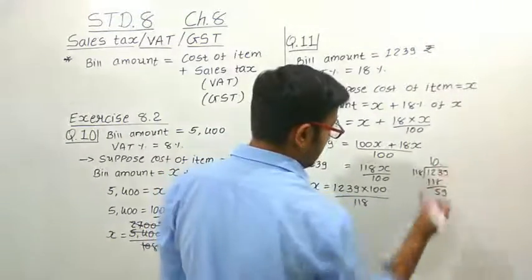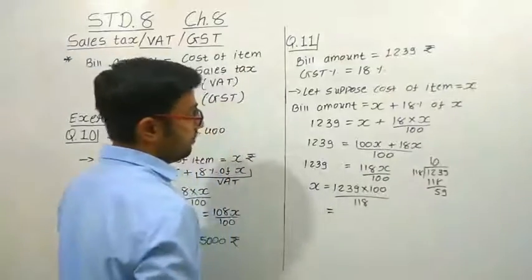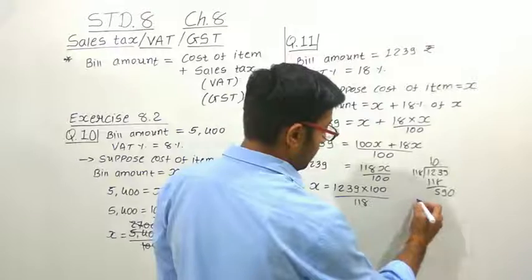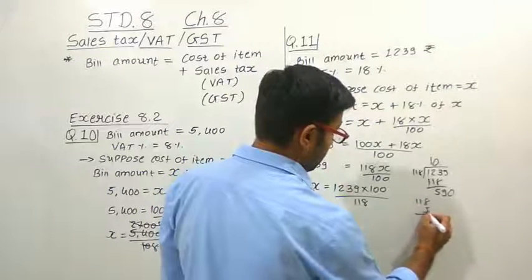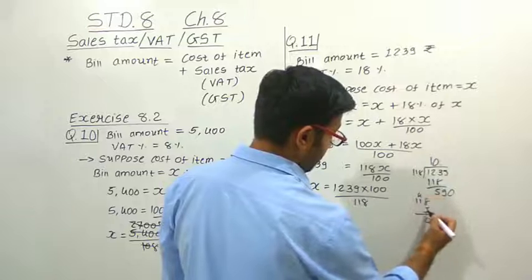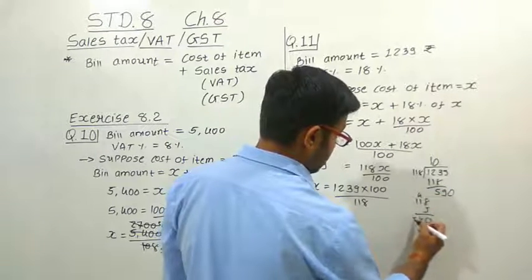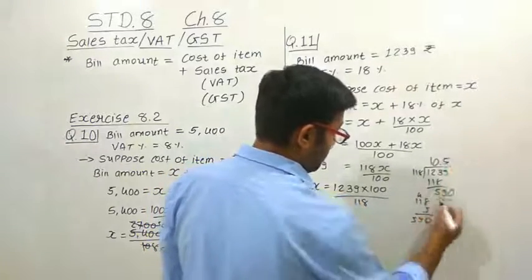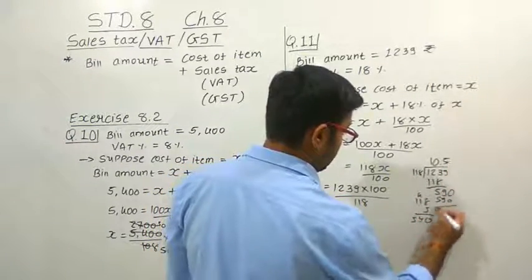Now we can put the decimal point, and now we can take the 0 here. Now 118, 5 8s are 40, 0 is there, 4 is here, 5 ones are 5, 6, 7, 8, 9, 5 ones are 5, 5 and 0, yes. So we can divide it 5, that is 590, and the remainder is 0.